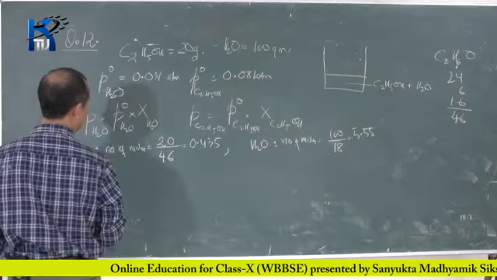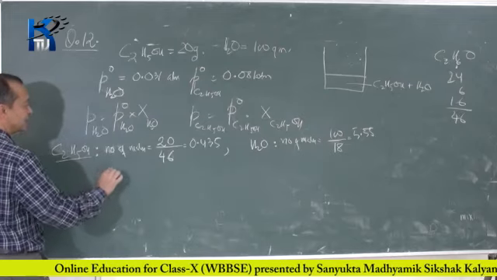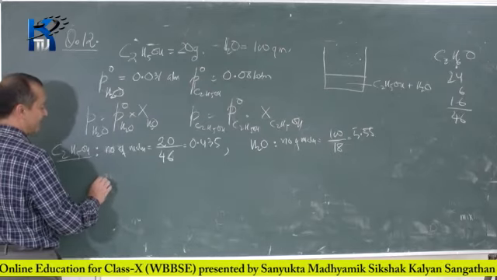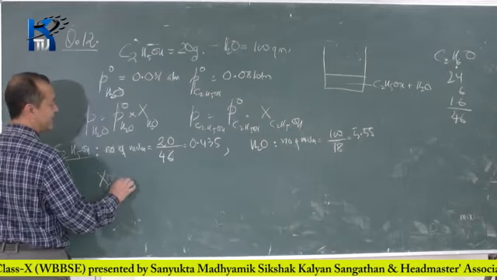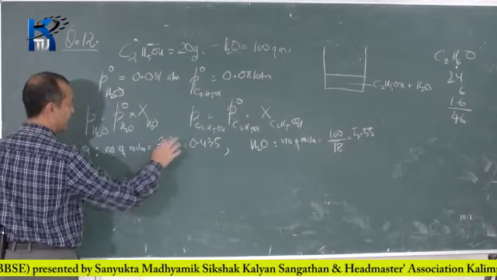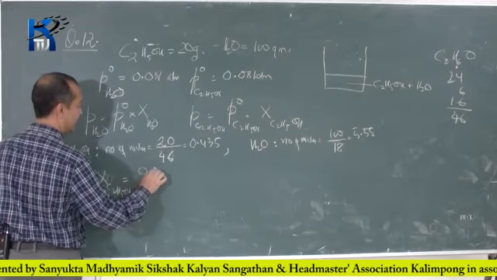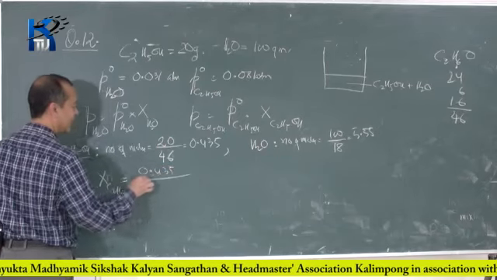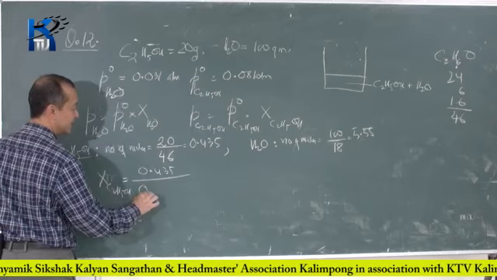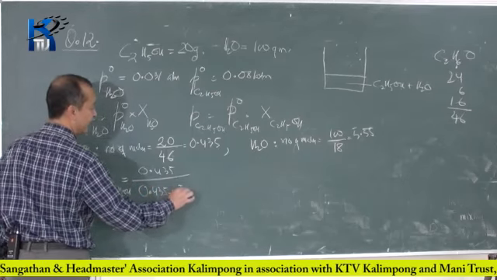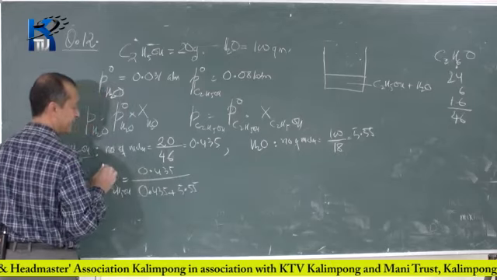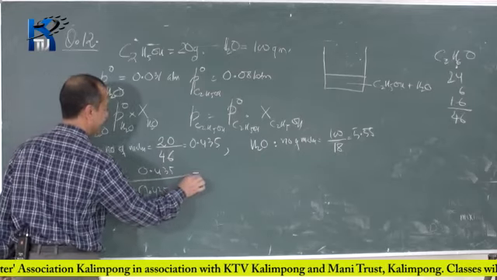Now, what is the mole fraction? X of C2H5OH will be the number of moles of ethyl alcohol, which is 0.435, divided by the total number of moles, 0.435 plus 5.55.